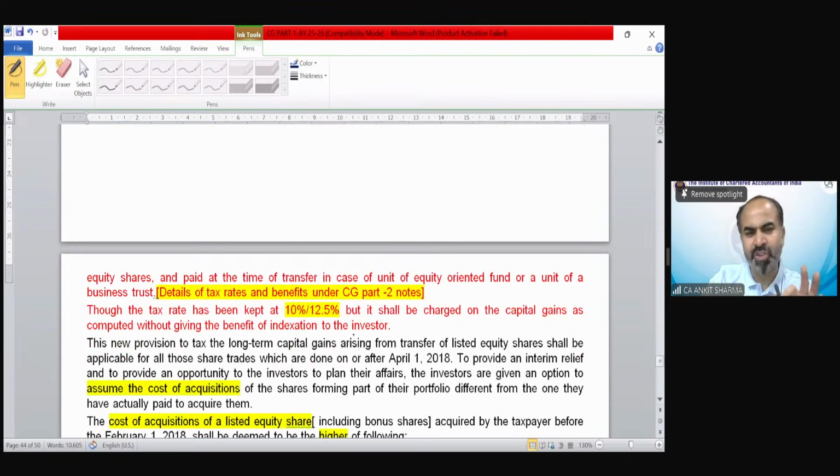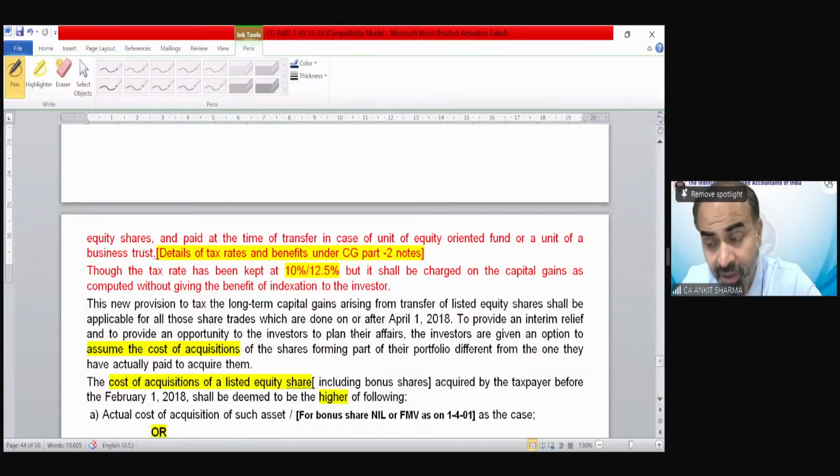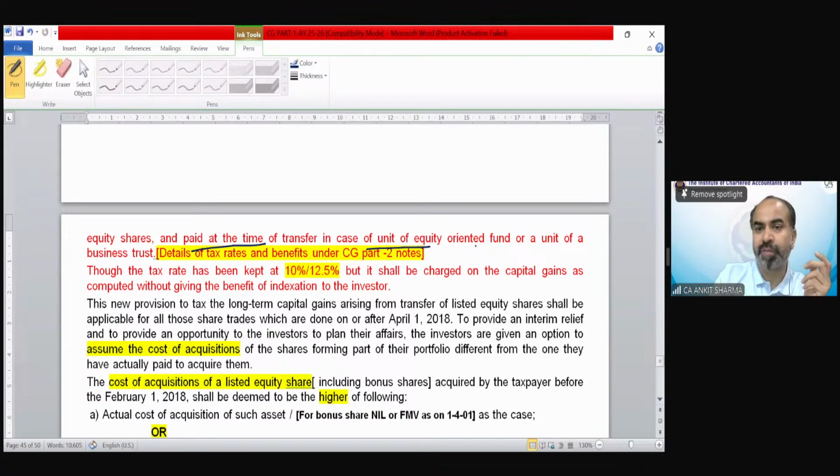So what are these provisions? You will come to know. What is new that we are discussing is very interesting. And you can see, STT is paid at the time of transfer in case of units of an equity-oriented fund or a unit of a business trust. Details of tax rate and benefits are under capital gain, part 2 notes. So do not bother about these rates, etc. The provisions are from here. This we need to understand.